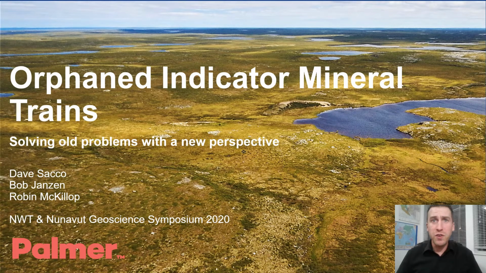Today I'm talking about orphaned indicator mineral trains, and we're going to be solving old problems using a new perspective. This talk is largely focused on diamond exploration, but the methods described herein are applicable for all commodities. There are numerous orphaned indicator mineral dispersals that present new opportunity for kimberlite discoveries, but these orphan dispersals have eluded explorers. Within Lac de Gras, these might indicate individual or small clusters of undiscovered kimberlites, but outside of Lac de Gras, there could be new kimberlite districts waiting to be discovered.